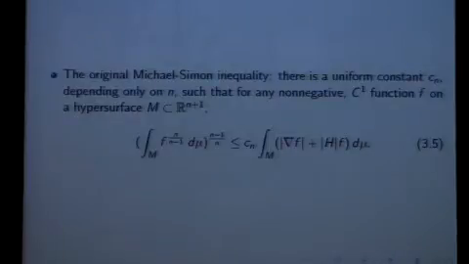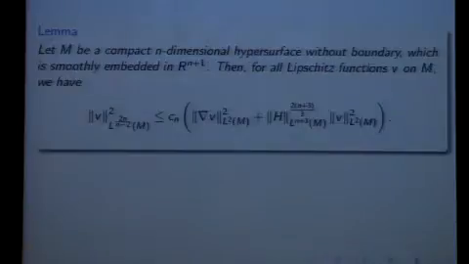So what is the original Michael-Simon inequality? If I have a manifold M which is a surface in n plus 1 dimensions, and a function f which is non-negative, then I can bound the L^{n/(n-1)} norm of f in terms of the quantity on the right-hand side. But this inequality is not enough for our purpose, so the right inequality is the following.